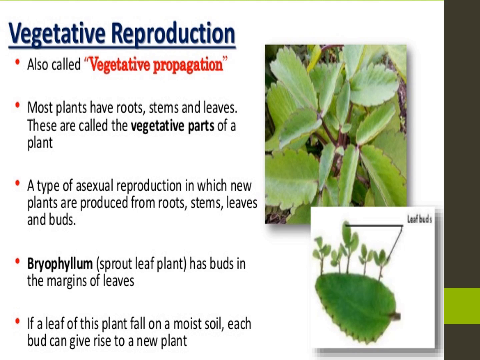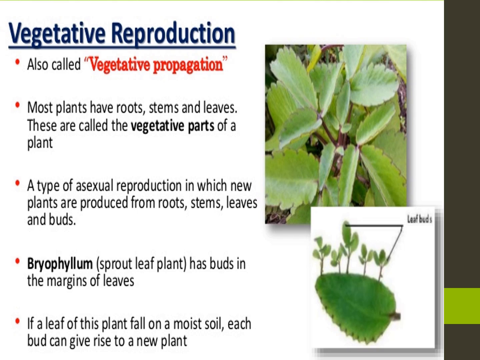New plantlets are formed from vegetative cells. Plantlets means small plants are formed from vegetative cells. Vegetative cells means what? Stem,